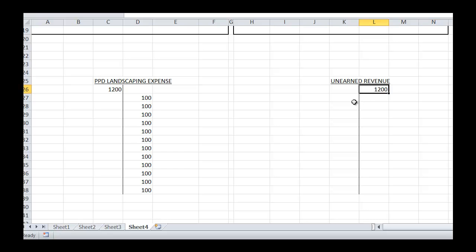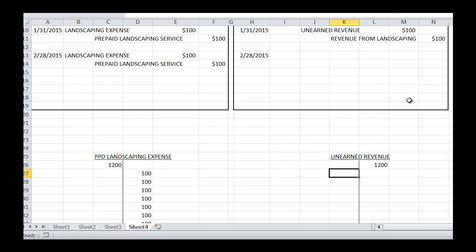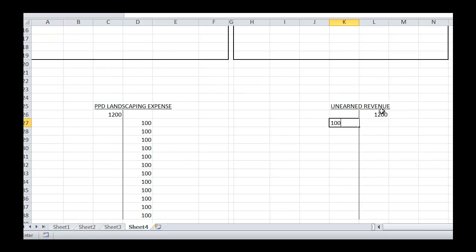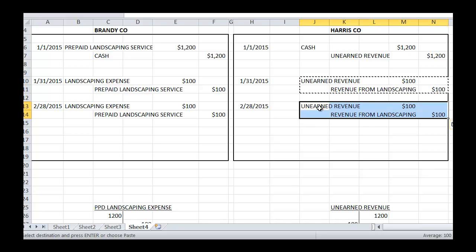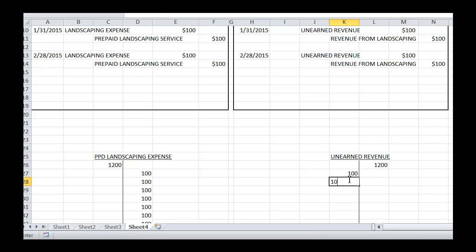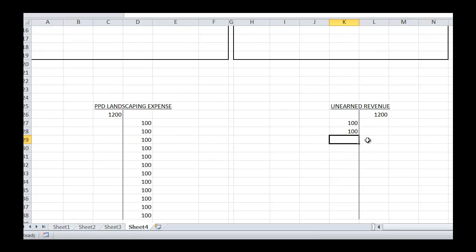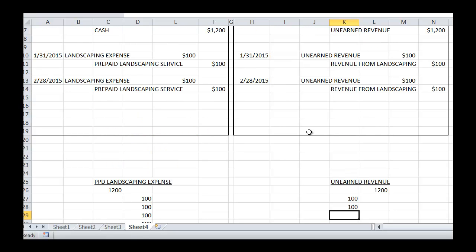So from Harris Company's perspective, the $1,200 here, and then with this month, we would have just reduced our liability with a debit. And then come February, if we went back out and did another month's work, we put another 100 here. At this point right now our balance of our liability is 1,000.